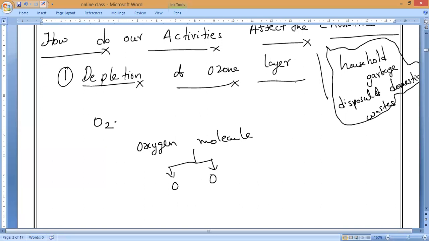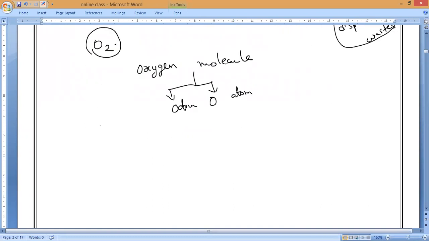Yes, everyone. If you notice, two oxygen atoms will combine together. This is one oxygen atom and this is another oxygen atom. So two atoms combine together, forming oxygen. Oxygen gas is essential for life because it is the only gas we can use in our respiration process. So this O2 is the most important gas for living organisms to carry out respiration.